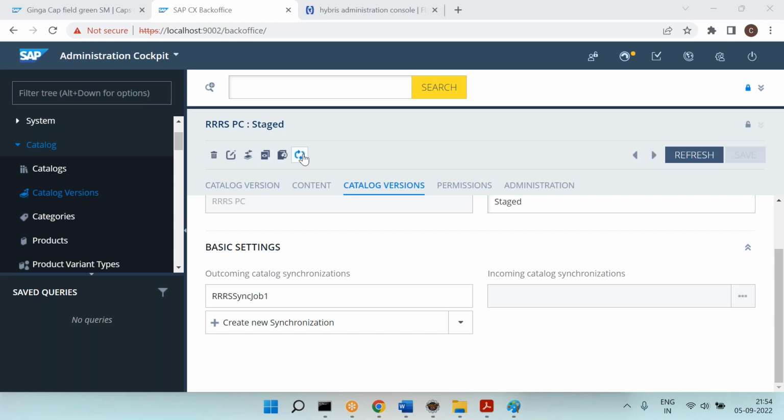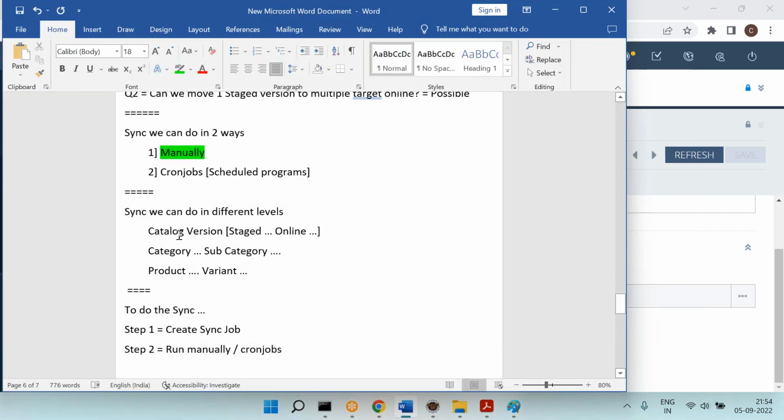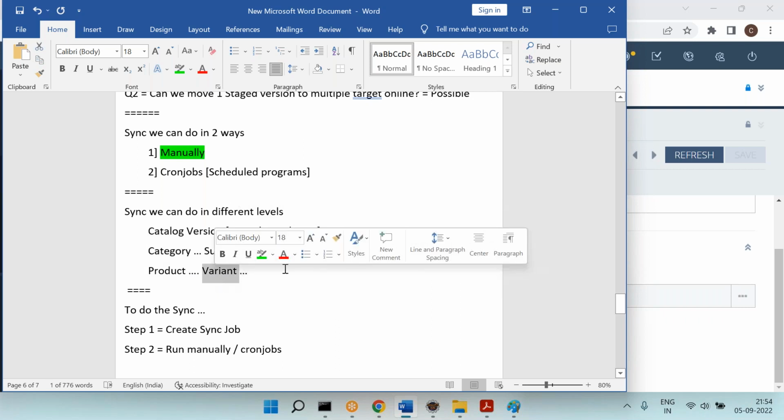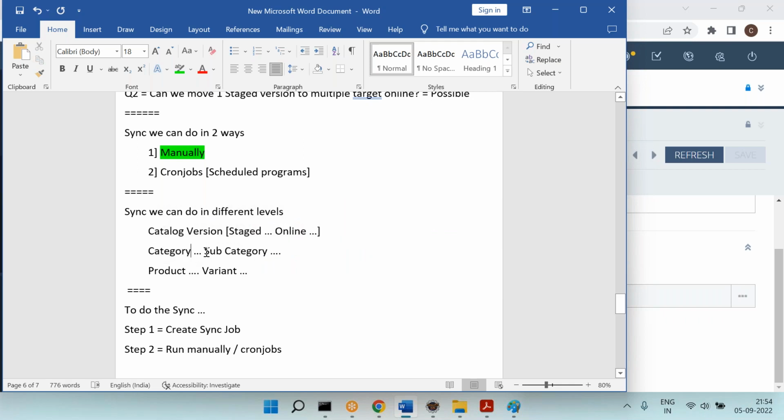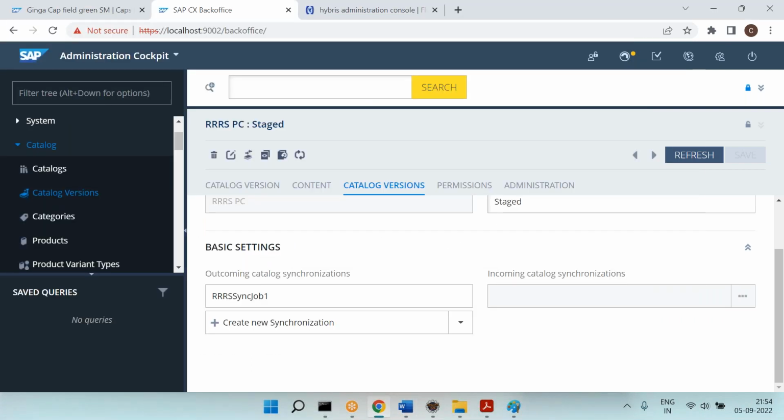Now we can do the sync. We can do the sync at any level. As I told you, we can do the sync at a catalog version level, category level, subcategory level, product level, variant level. If I do it at variant level, it is only applicable for that variant. If I do category level, it will do category and subcategories also. If I do it at product level, then it will do the product and variants also, and so on. Now let's go to one category.